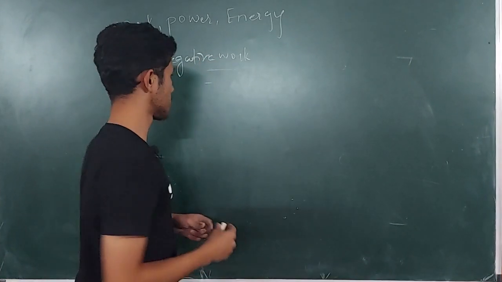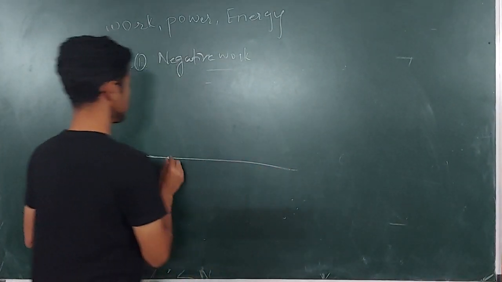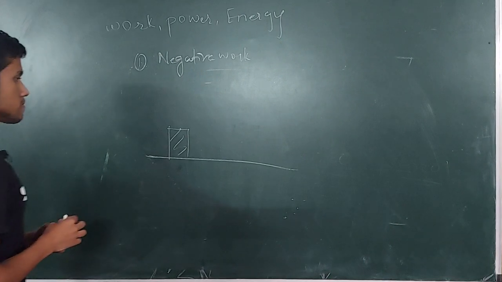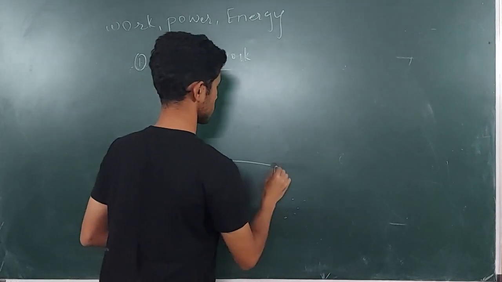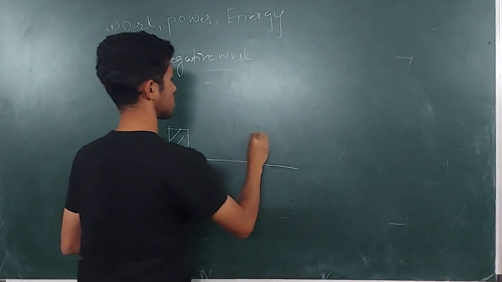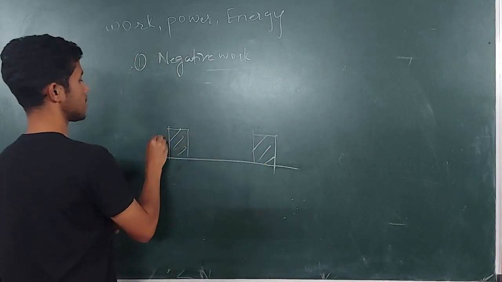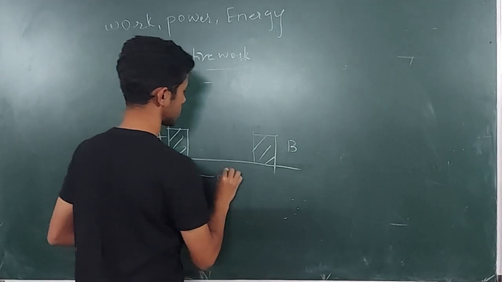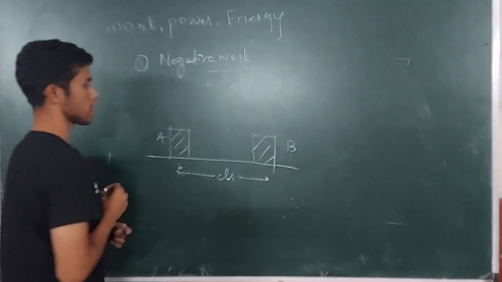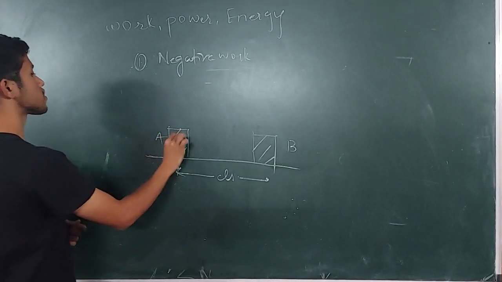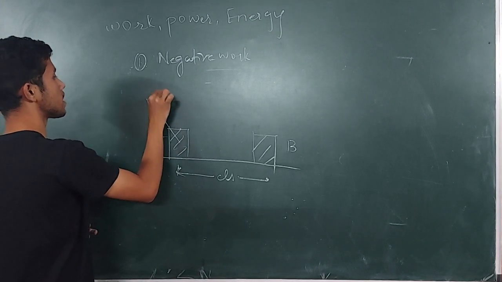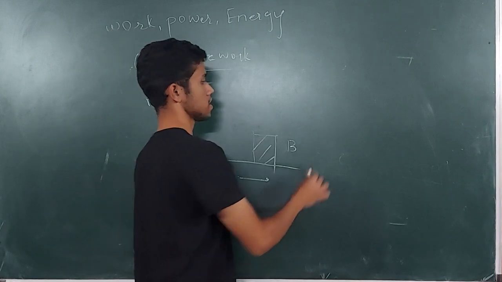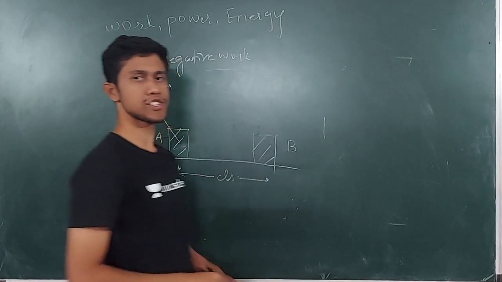So negative work. Now this is the body, and suppose this is the initial position A, this is the final position B. The displacement is ds, and the force is acting in this direction. So tell me, where is the direction of ds?